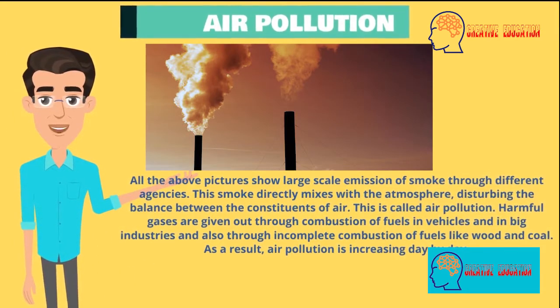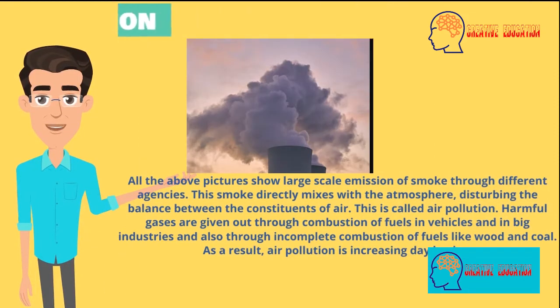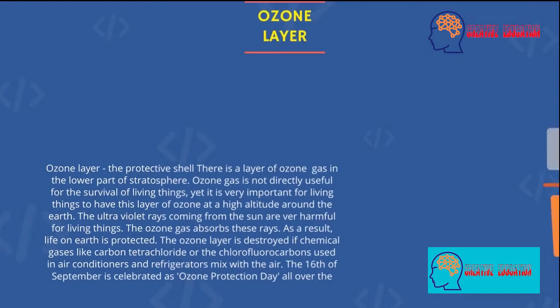All the above pictures show large-scale emission of smoke through different agencies. This smoke directly mixes with the atmosphere, disturbing the balance between the constituents of air. This is called air pollution. Harmful gases are given out through combustion of fuels in vehicles and in big industries, and also through incomplete combustion of fuels like wood and coal. As a result, air pollution is increasing day by day.